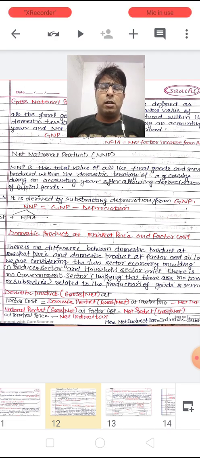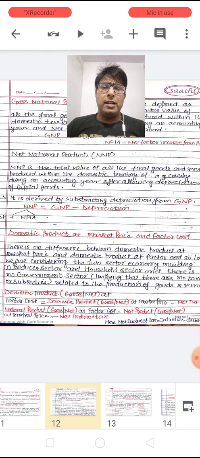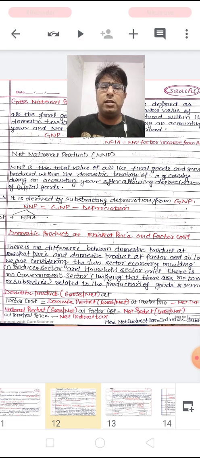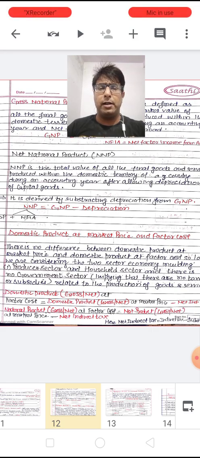Third rule, from market price to factor cost: when we subtract net indirect tax, I mean NIT, from the market price, we reach factor cost, and when we add NIT to factor cost, we get the value of market price. I am going to explain this later in the next slide. You will understand the various conversions of gross to net, domestic to national, and market price to factor cost. We will see the numerical examples also there.